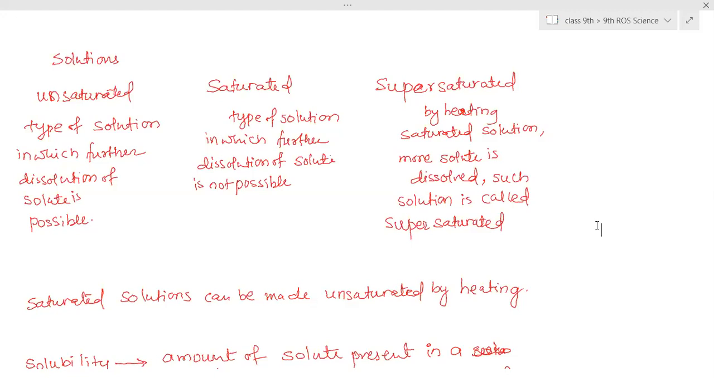Then, ma'am, should we also write the solubility? No, solubility I need to explain to you. Okay.